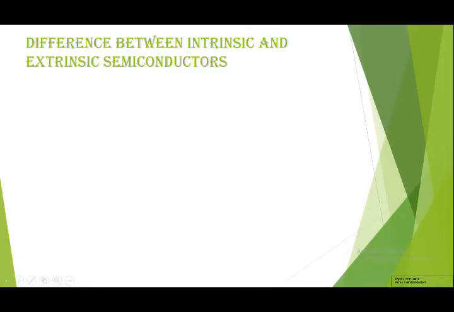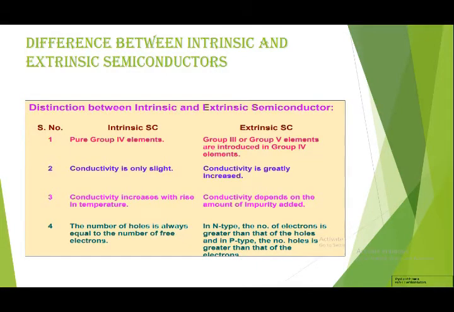Now we will see the difference between intrinsic and extrinsic semiconductors. Intrinsic semiconductor is called a pure semiconductor, and we use a fourth group element to form it. Extrinsic semiconductors are called impure semiconductors because in these we add a +3 group element or a fifth group element as an impurity.